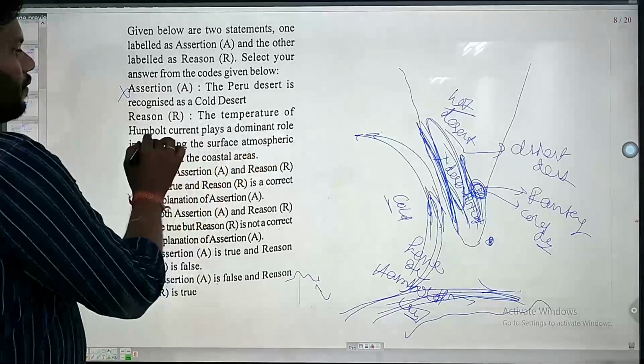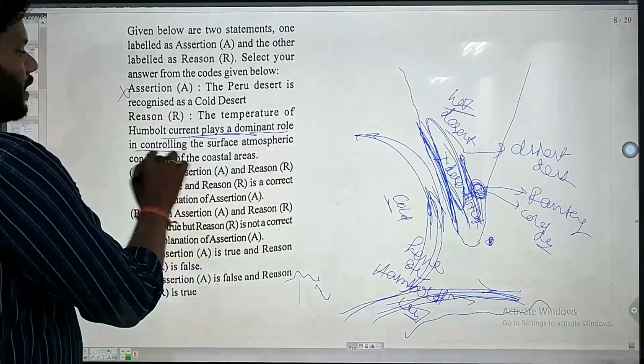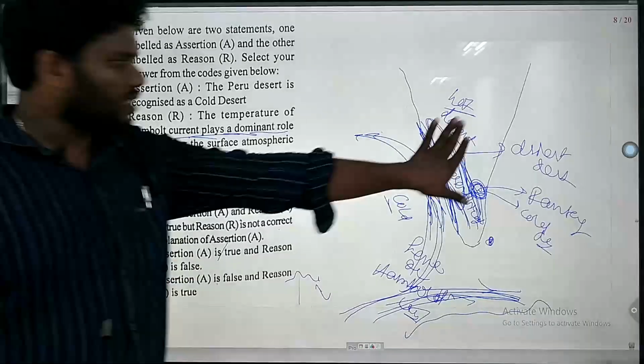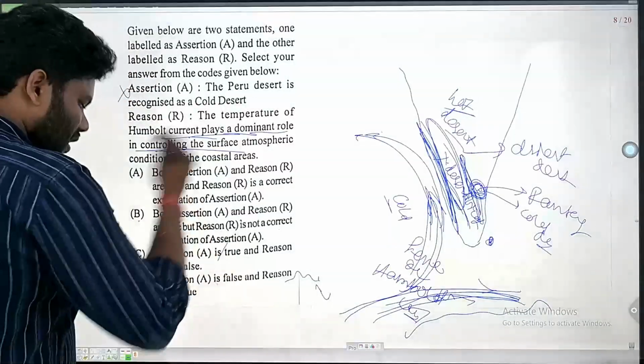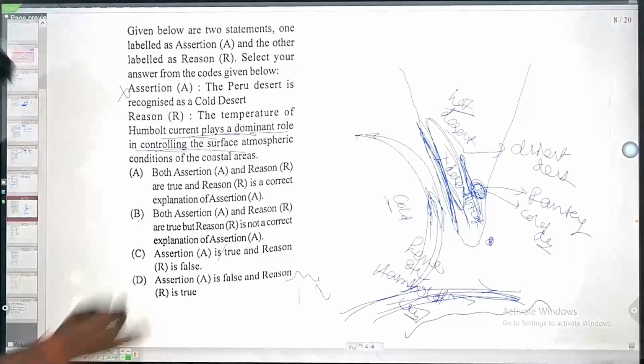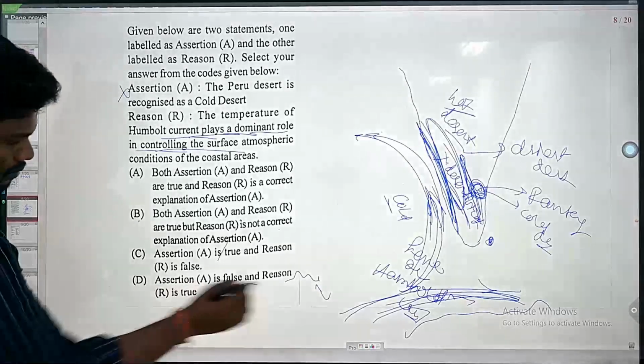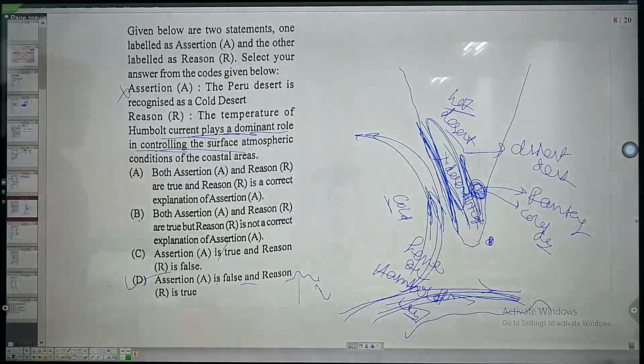The temperature of the Humboldt current plays a dominant role in controlling the surface atmospheric temperature. That is 100% correct. So the reason is correct, but the assertion is not correct. The assertion is false, but the reason is true here. Option D is the right answer. Is that clear? Okay. So we will go to the next one.